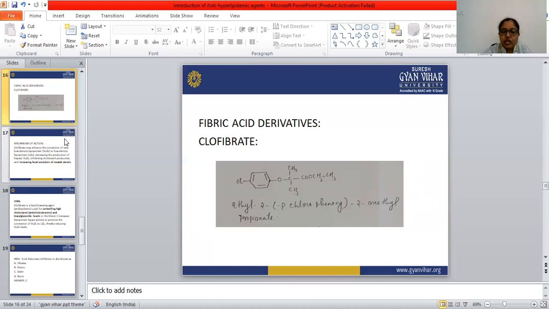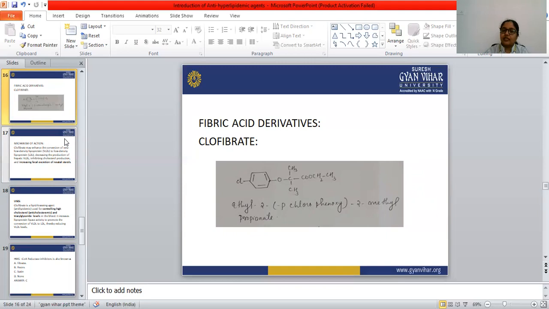The classification of these anti-hyperlipidemic agents is: first, HMG CoA reductase inhibitor, that is known as statin, and an example is lovastatin. The second is bile acid sequestrant, known as resins, and third, the fibric acid derivative, known as fibrates. The fourth one is triglyceride synthesis and lipolysis inhibitor, and the example is nicotinic acid.